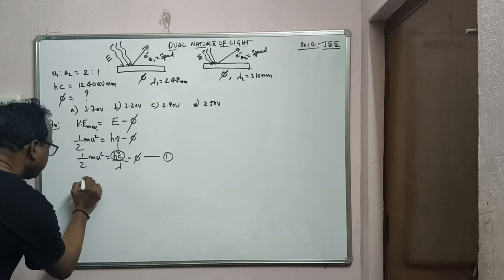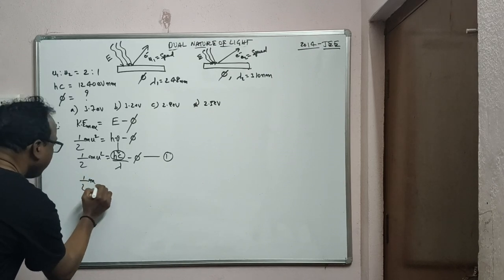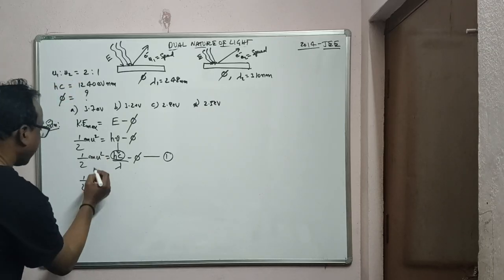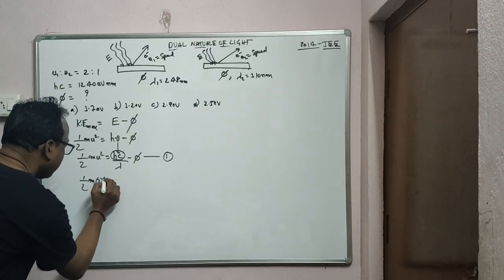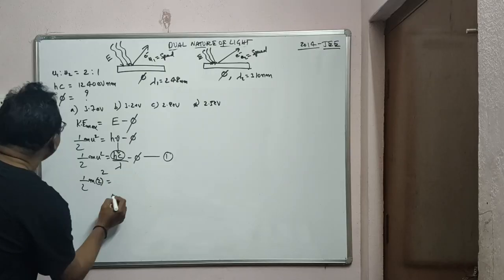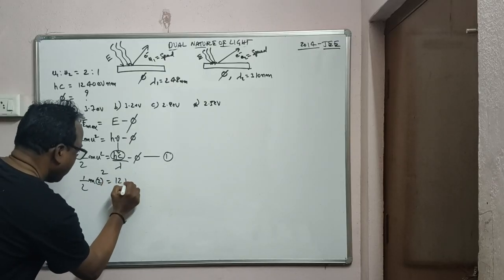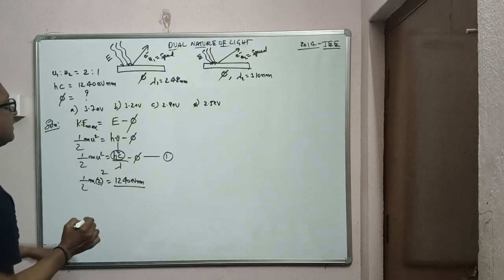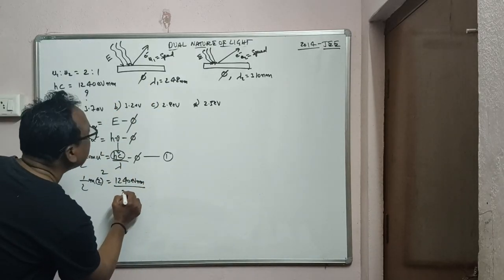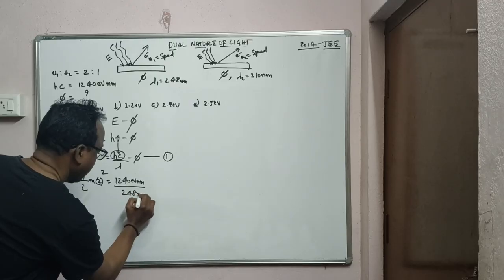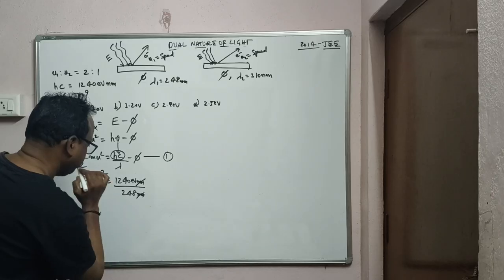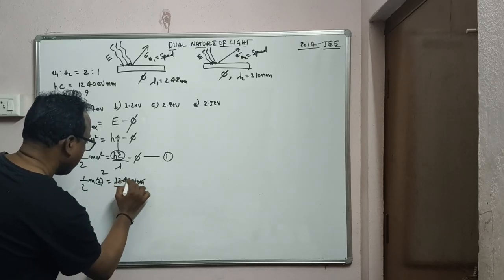For the first one, half m, the ratio of velocity is given, u1 is to u2 is 2 to 1, so u1 square, that is 2 square, is equal to the hc value, 1240 eV nanometers by lambda 1, 248 nanometers. See how many times 248 goes, I think it exactly goes 5 times.